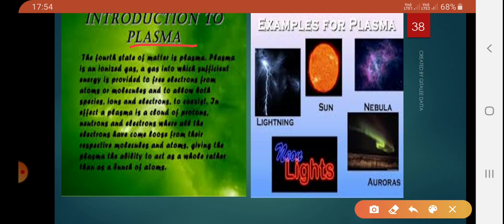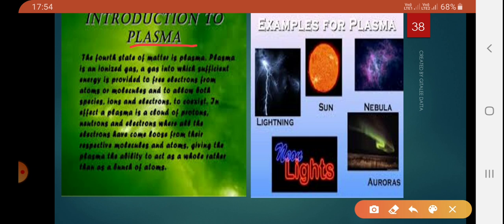Generally plasma occurs in the stars, including the sun. You can see in the picture. Inside the stars the temperature is so high that the atoms break up. So some of these electrons break away from the atoms, converting the rest of the atoms into electrically charged particles, which are called ions.